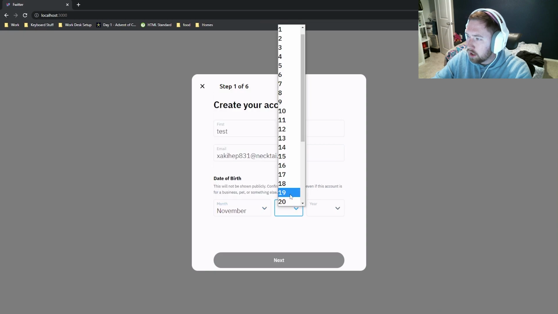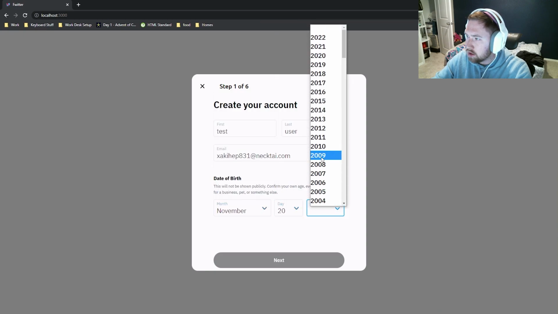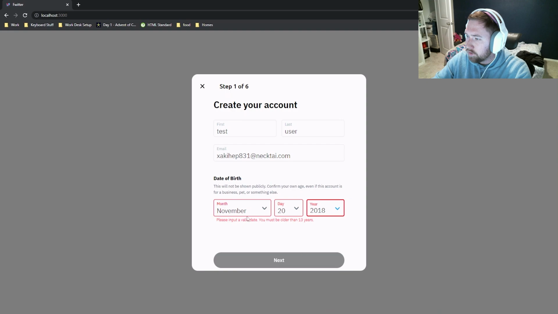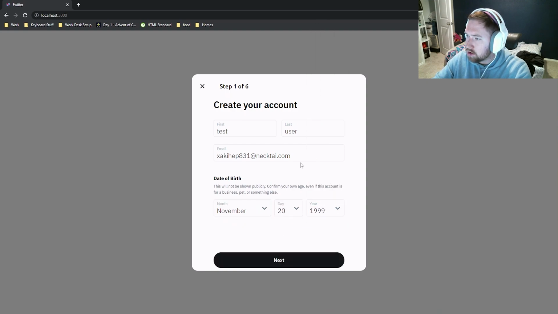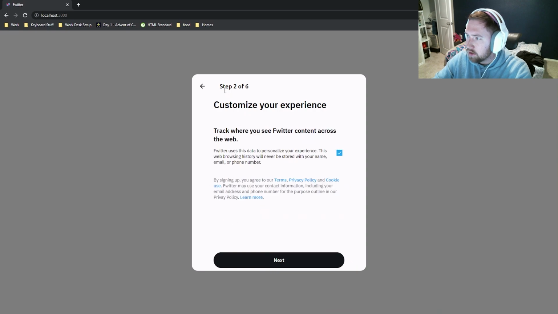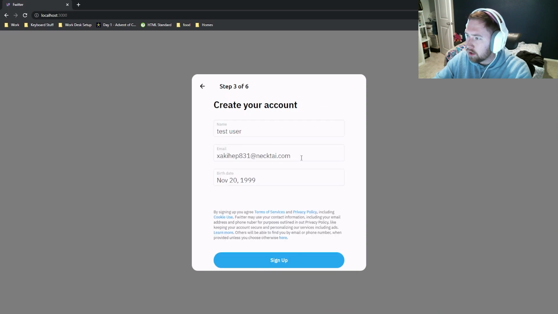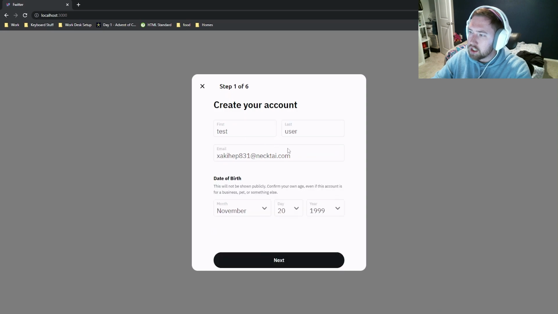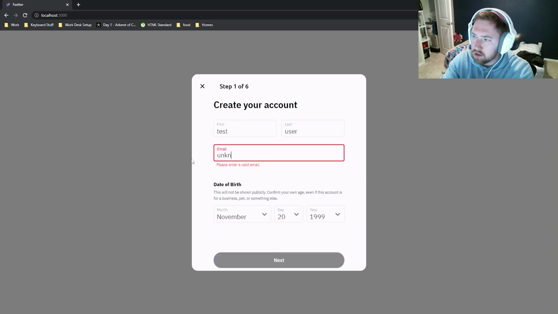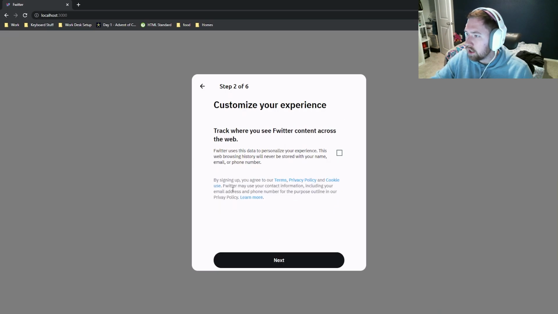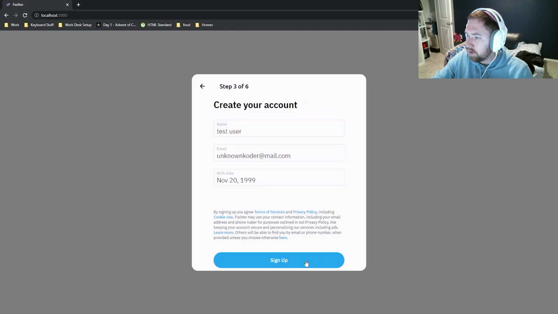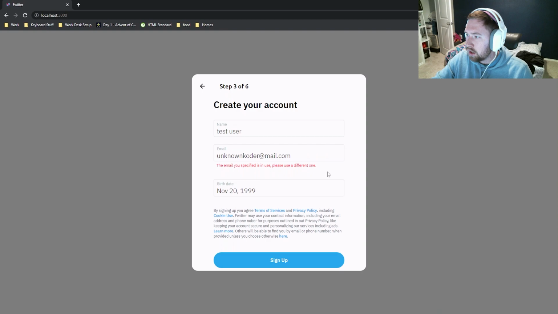And then if we put in an invalid date here, so let's say 2018, it's all good. And then if we go ahead and put in a date that's valid, it should be fine. Next. This one looks fine. Next, create an account. So if I go ahead and change my email to a user that I know exists, so unknown coder@mail.com, this will cause an error. So next, sure, next, and sign up. It should cause an exception. As you see, the email is already in use.